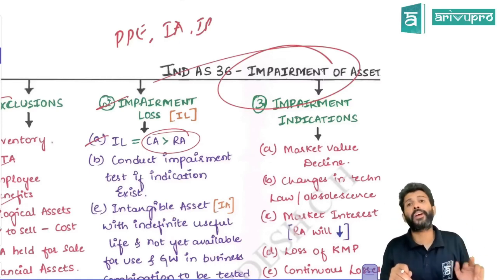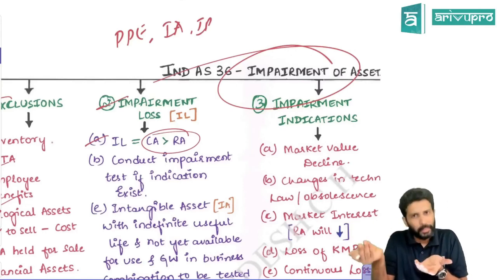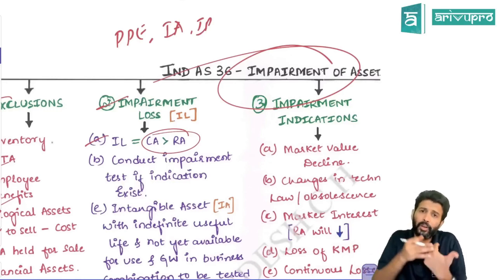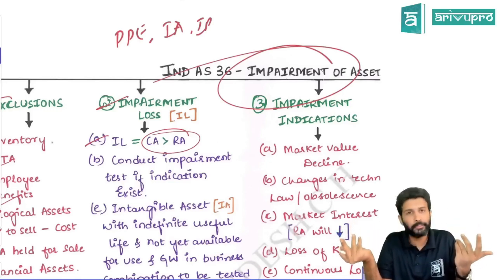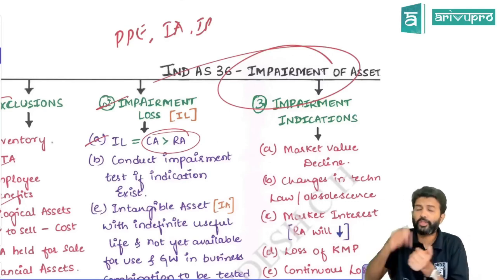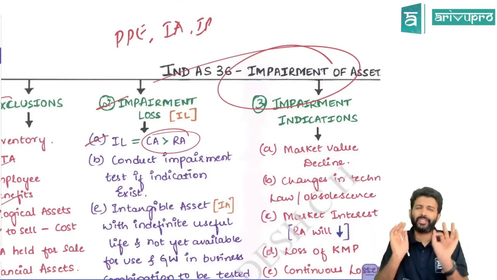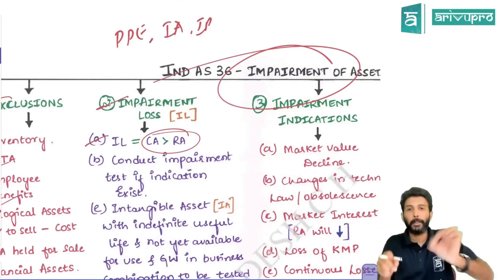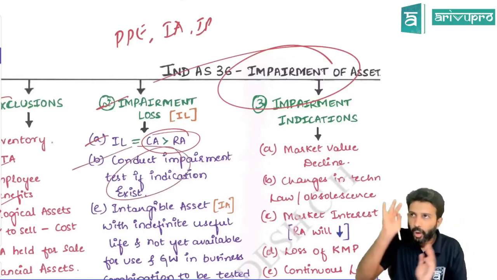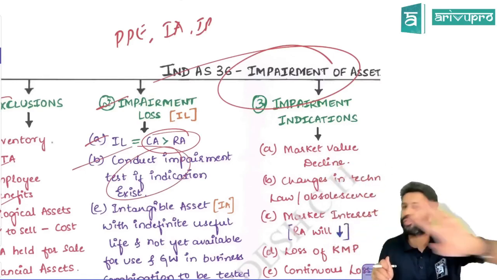So how often should we find recoverable amount? Because today if the carrying amount is 1 lakh, after 1 month will it be 1 lakh? No, it will be different. Like that, if today's recoverable value is 1 lakh, after 1 month it could be different. So on a daily, weekly, or monthly basis, it will change. So do we have to find out RA every time? No. The standard says you need to do an impairment check by finding recoverable amount only if an impairment indicator arises. Only if there is an impairment indicator, find recoverable amount and do the impairment check, otherwise not necessary.